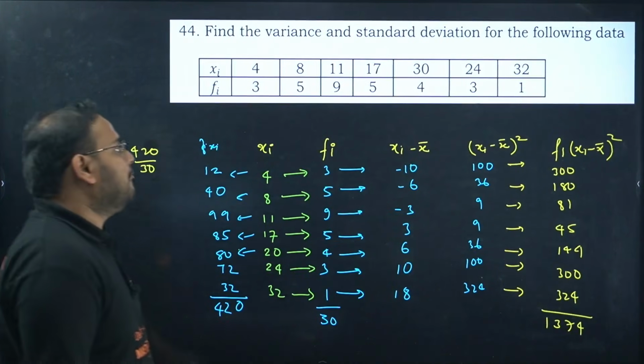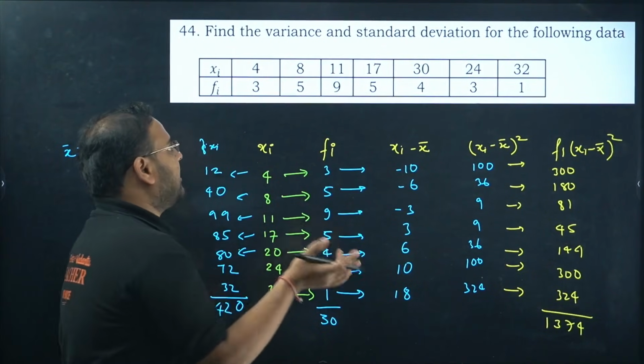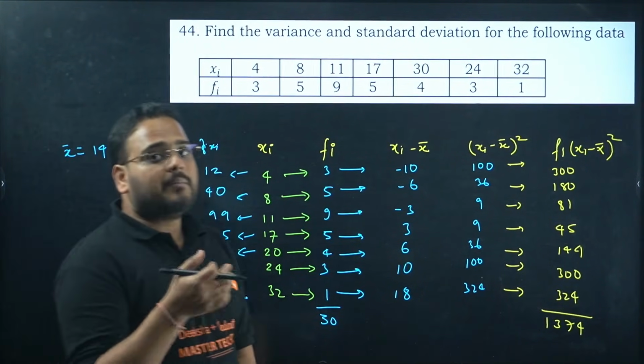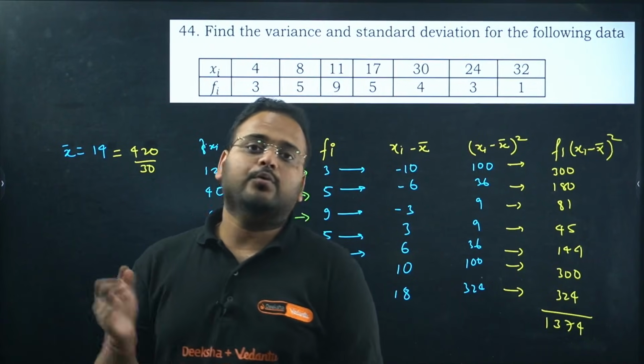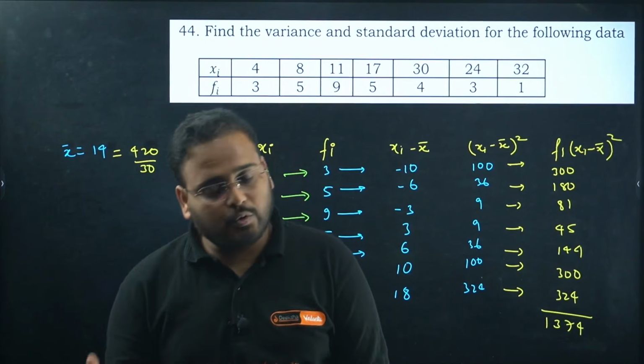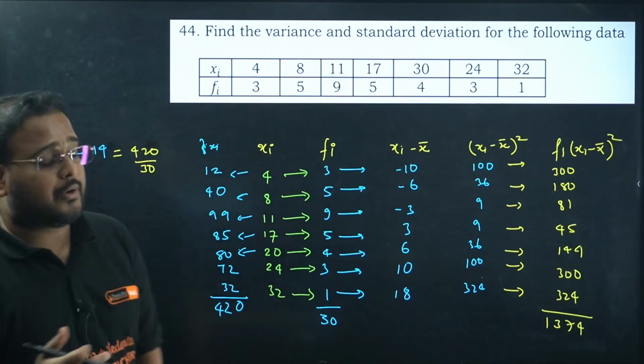Okay, 44 now. 44 is a question on statistics. Over here, this is a variation on standard deviation and variance. There can be a question on mean deviation across mean, median, mode, any one of them. I have given the formula sheet to all of you. You must have gone through it. If not, go through it again and start working on the formulas. It's very, very important.